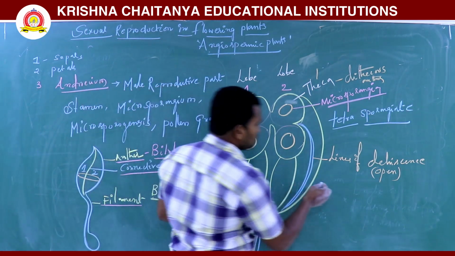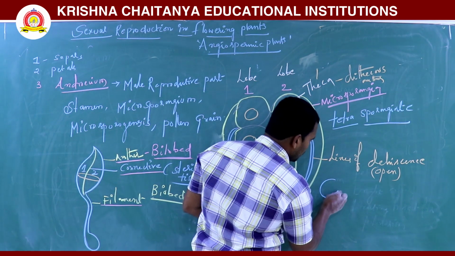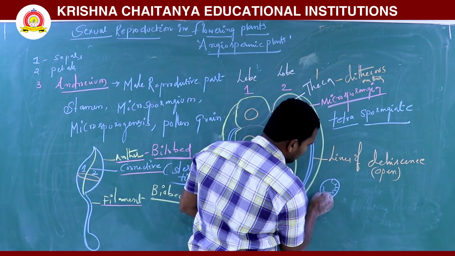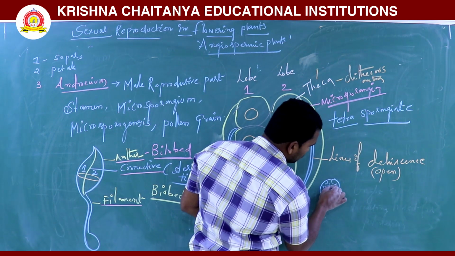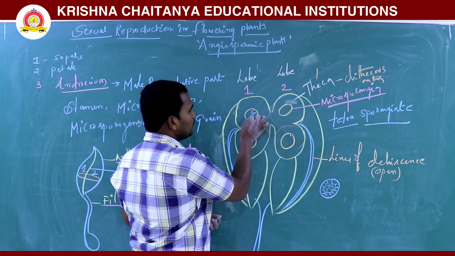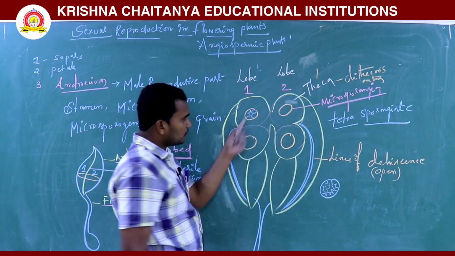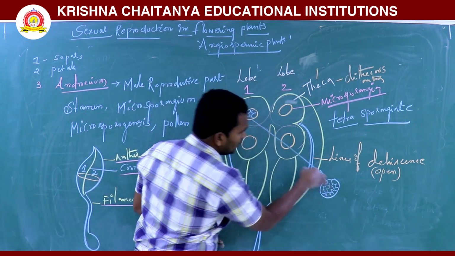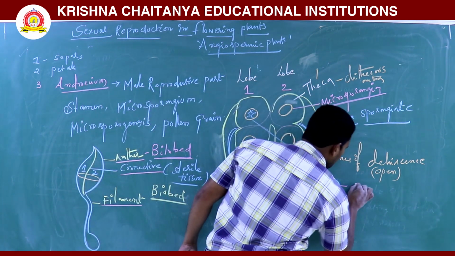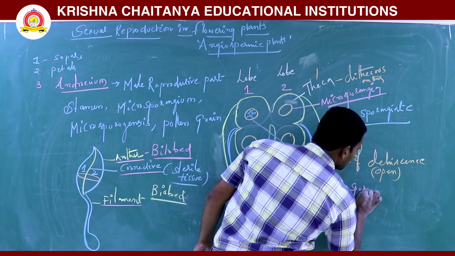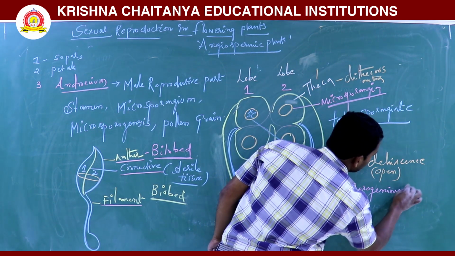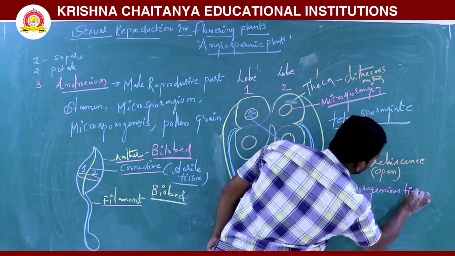The sporangia contain sporogenous tissue. This is the sporangium. What does the young anther contain? Sporogenous tissue. This is nothing but sporogenous tissue, sporogenous cells.